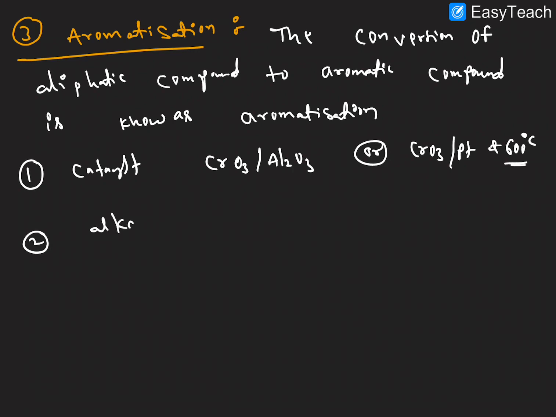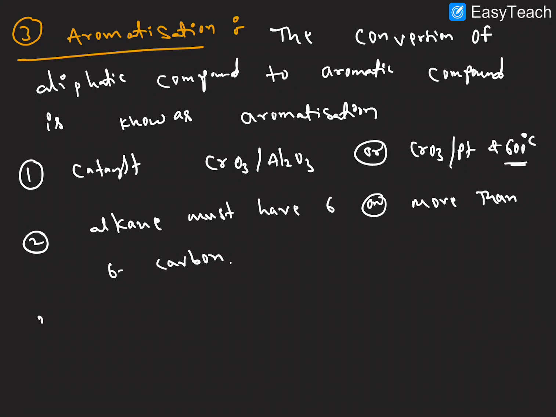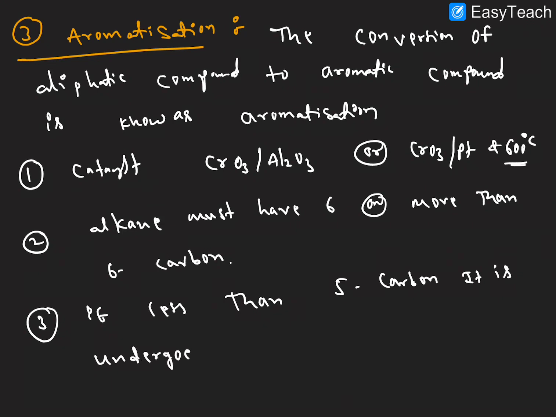The second point: the alkane must have 6 or more than 6 carbons. Third point, very important. If there are less than 6 carbons, under the same catalyst it undergoes dehydrogenation to give an alkene product.